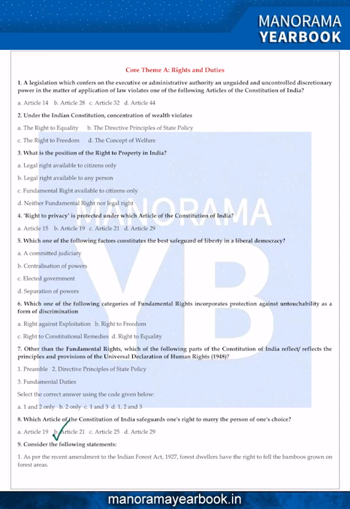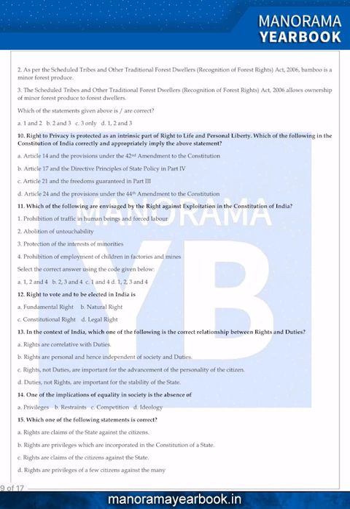9. As per the recent amendment to the Indian Forest Act 1927, the forest dwellers have the right to fell the bamboos grown on the forest area. The first statement is wrong because the Indian Forest Amendment Bill permits felling and transit of bamboos grown in the non-forest area. However, the bamboo grown on forest land would continue, as per that law, to be classified as a tree. And the first statement is wrong because it is not the Indian Forest Act of 1927; it is the Indian Forest Amendment Bill which gave that right.